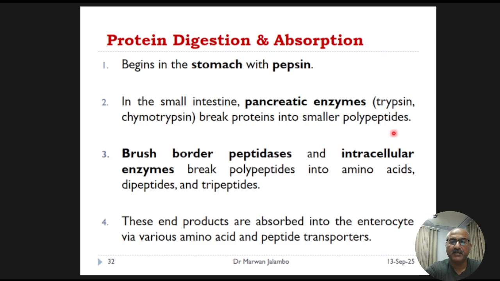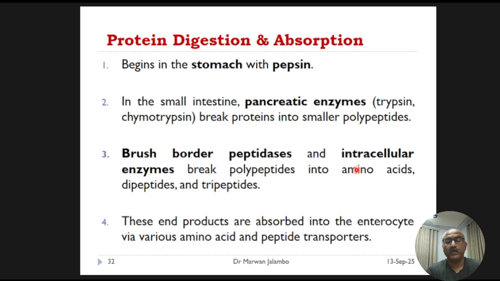The final breakdown is accomplished by peptidases on the brush border. Interestingly, our bodies don't just absorb single amino acids, we can also absorb small peptides of 2 or 3 amino acids, which are then broken down inside the intestinal cells.